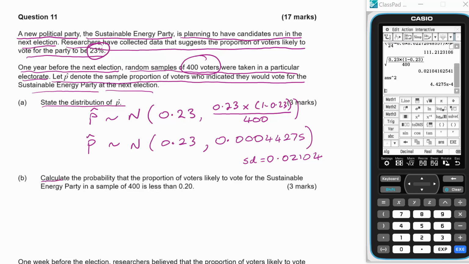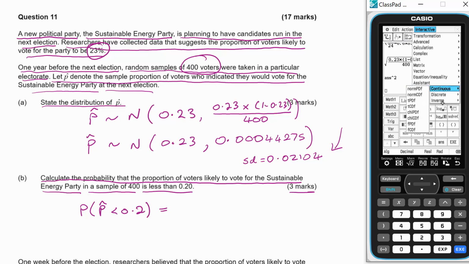So we now want to calculate the probability that the proportion of voters likely to vote for the Sustainable Energy Party in a sample of 400, so same standard deviation we had here, is less than 0.2. So what we're after is the probability that P hat is less than 0.2. Make sure you make that statement because we've got 3 marks here, so we need to show the examiner what we're working out, or just put an answer down.